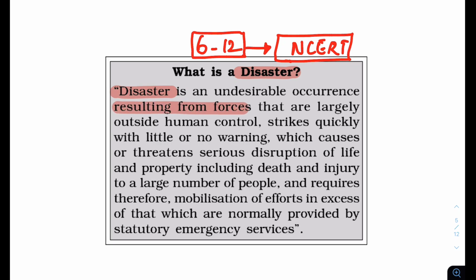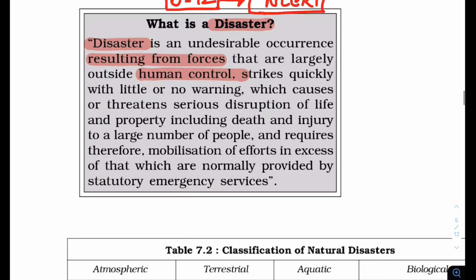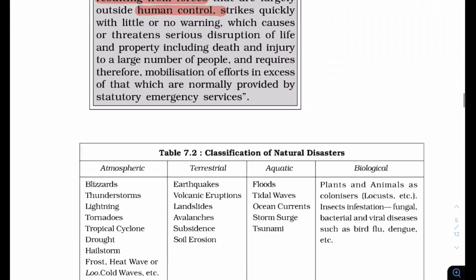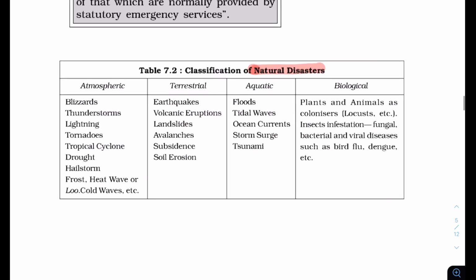Just see the definition of this particular thing. Once you see the definition, you will understand the various types, and the whole thing should be covered through all these tables only.